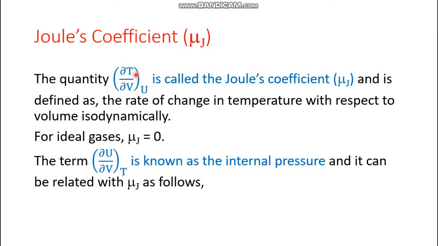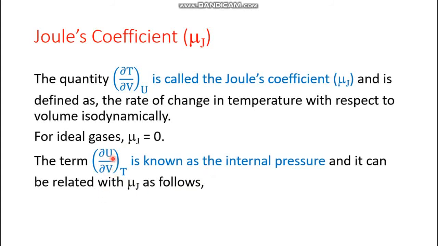How can we define this? It can be defined as the rate of change in temperature with respect to volume isodynamically, because if there is no change in internal energy, then the change is known as an isodynamic change. For ideal gases this value is 0, but for real gases it is not 0. Now we have another term, ∂U/∂V at constant T. This is known as the internal pressure, and for real gases it has some value: n²a/V² for van der Waals gases, where a is one of the van der Waals constants.